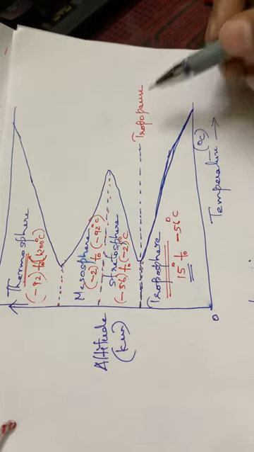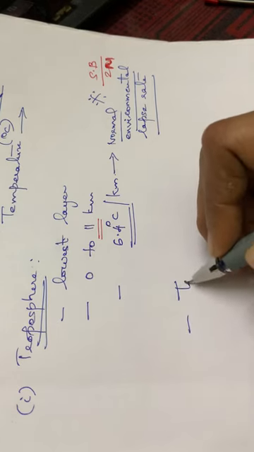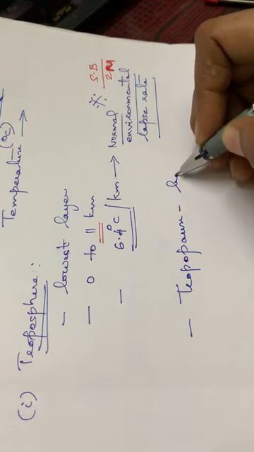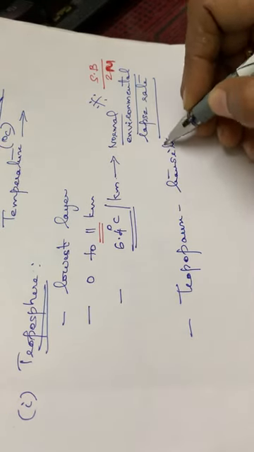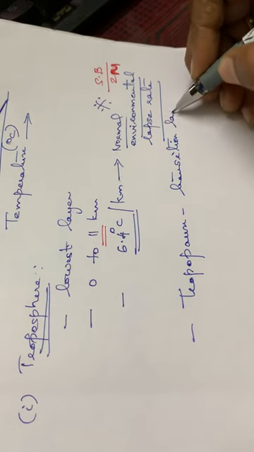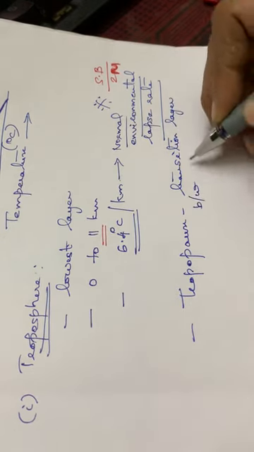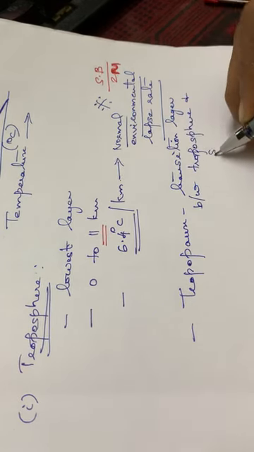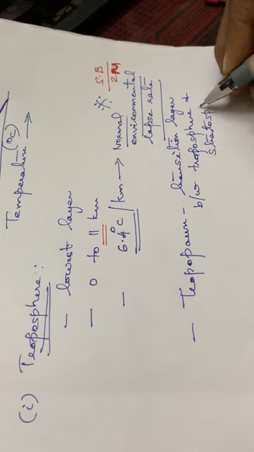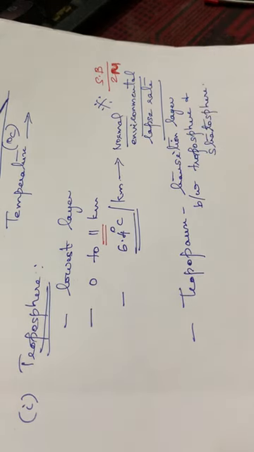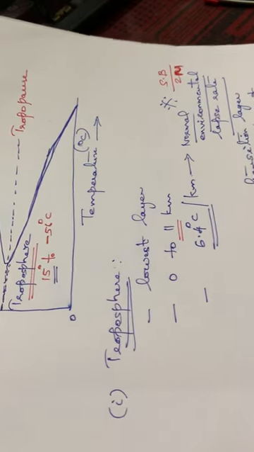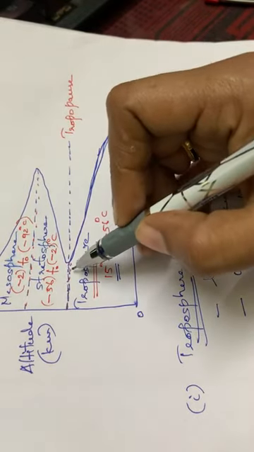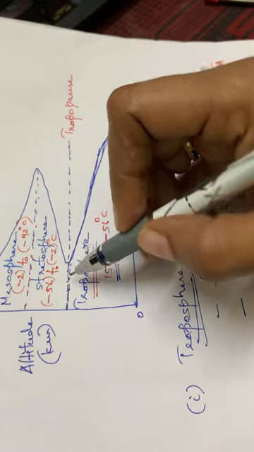Okay, the tropopause, we can say that it is the transition layer between the troposphere and stratosphere. Okay, the transition layer between troposphere and stratosphere is called the tropopause. So these are some of the characteristics, and here we can see that the temperature falls to minus 56 degrees Celsius while reaching this layer.